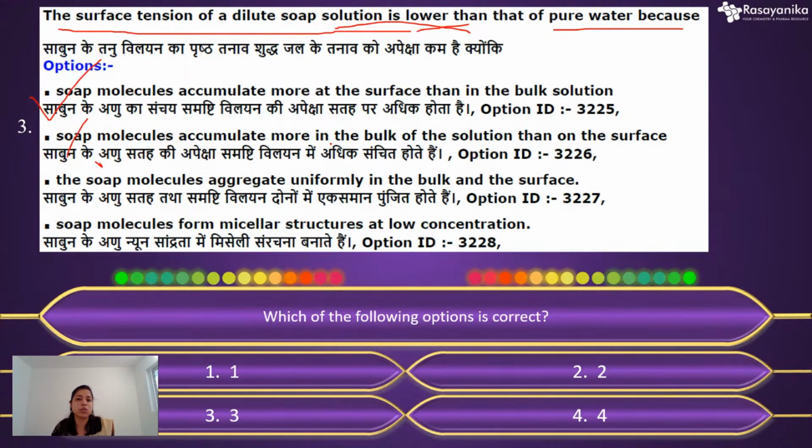We can cancel option 2. It is just the reverse of this. Option 3 says soap molecules segregate uniformly in the bulk and the surface, but not uniformly, so it is also cancelled. Soap molecules form micelle structures at low concentration, not so; obviously it is at high concentration, so it is also cancelled out. So this is what I wanted to say. Okay, is that clear to everyone?